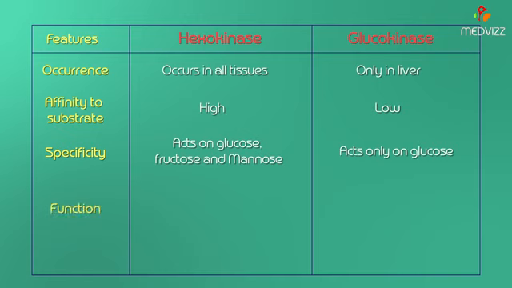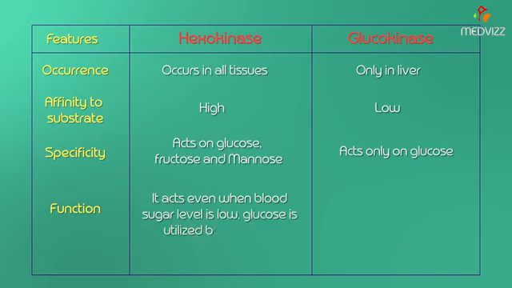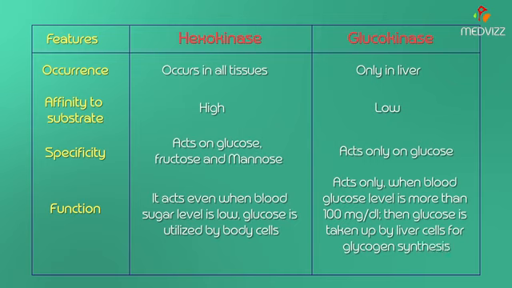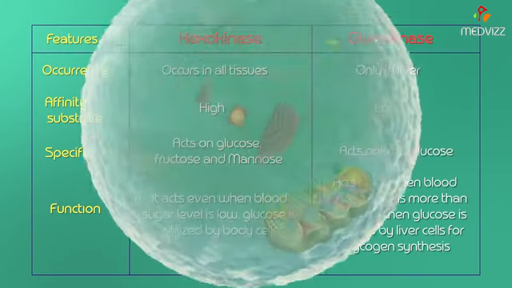Hexokinase acts even when blood glucose levels are low, and glucose is utilized by the body cells. In contrast, glucokinase acts only when the blood glucose level is more than 100 milligrams per deciliter, and then glucose is taken up by the liver cells for glycogen synthesis. So this is what you need to know about the difference between hexokinase and glucokinase.